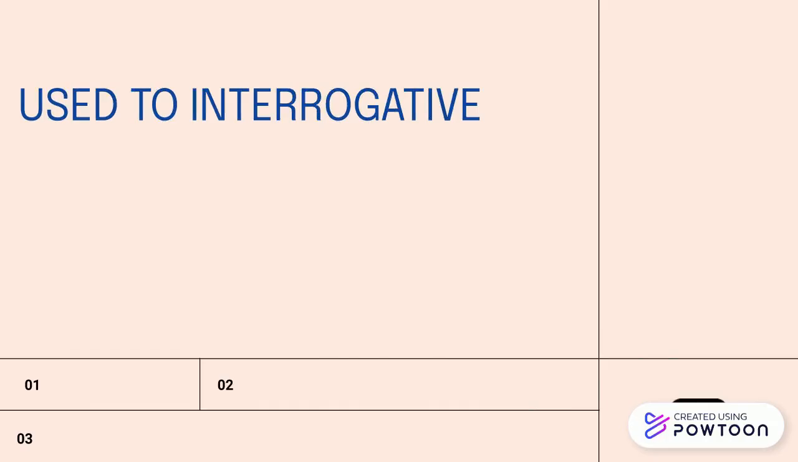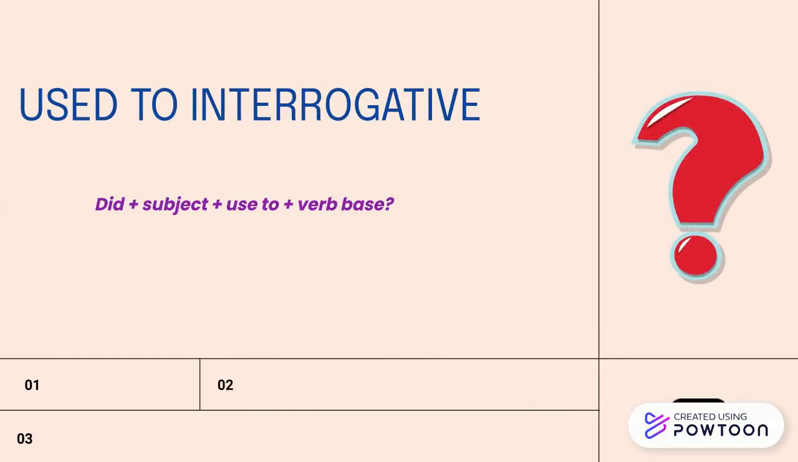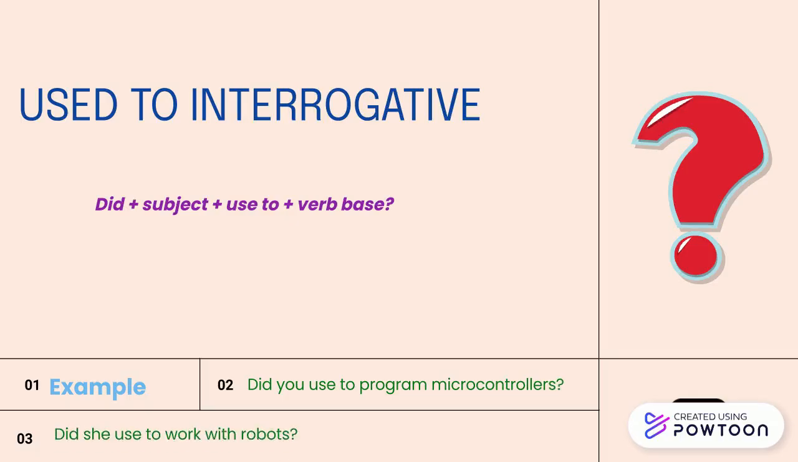Used to interrogative. The structure is did, subject, used to, and base verb. For example, did you use to program microcontrollers? 2. Did she use to work with robots?